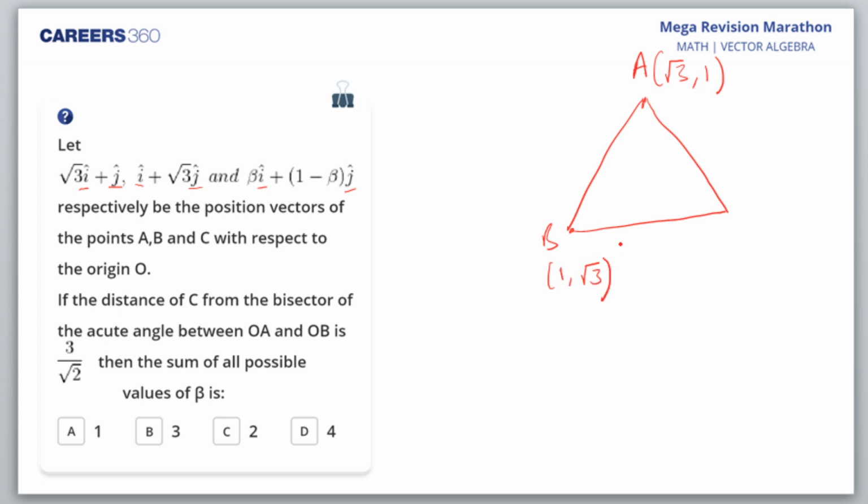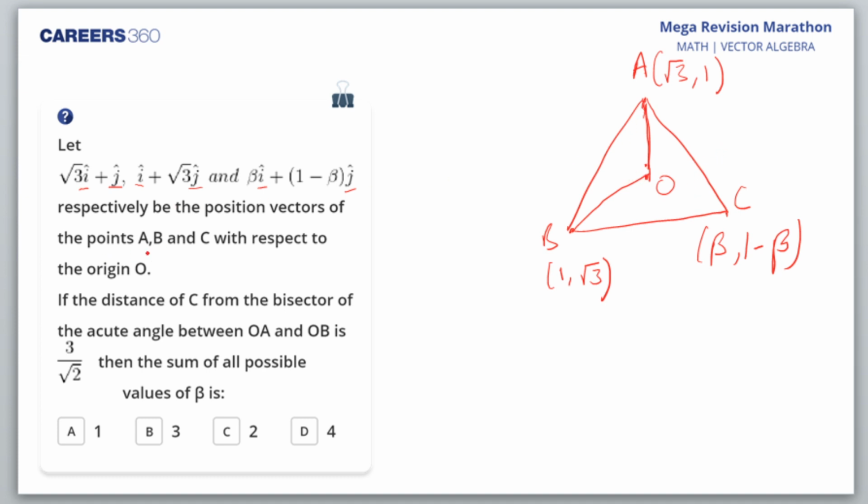Now this is a very tricky question. Please listen everyone. Now this is C point, and the C point is beta comma 1 minus beta. Is it okay, students? Now let me take origin inside only. Let's say this is the origin. Origin can be anywhere. I don't worry about that.